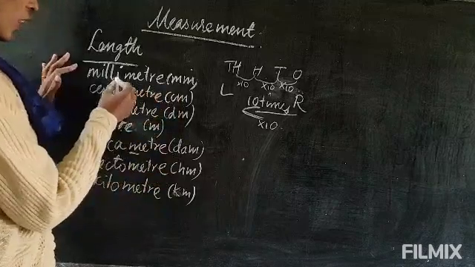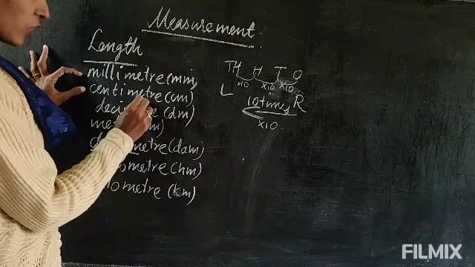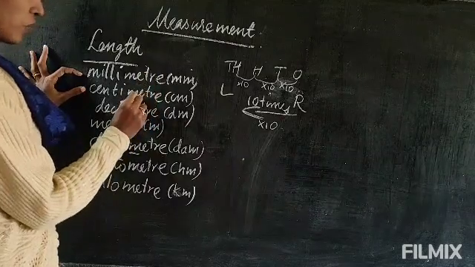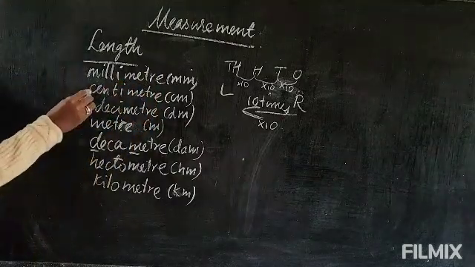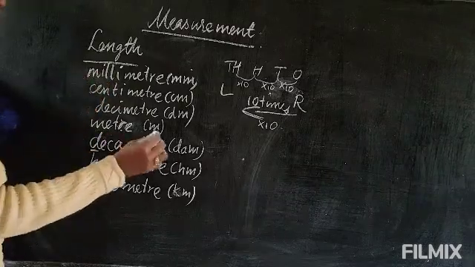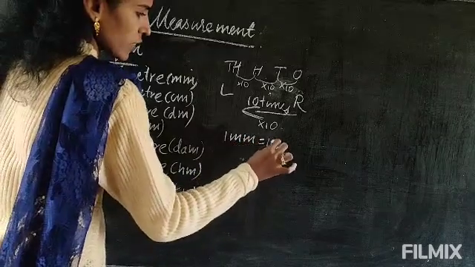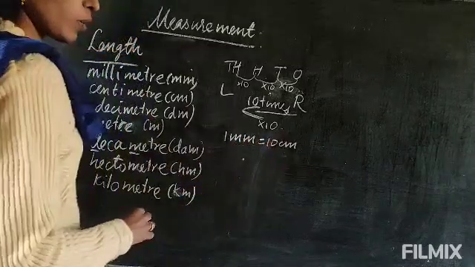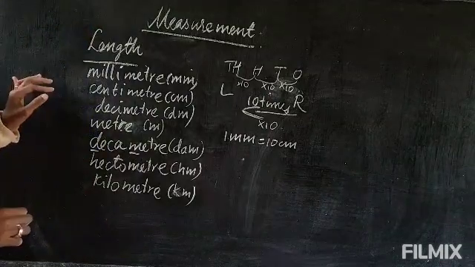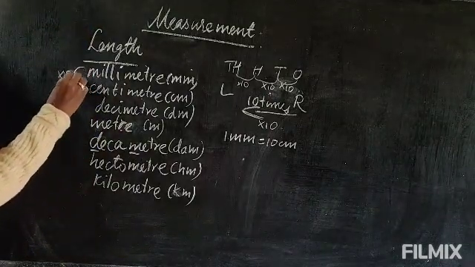Here, millimeter is smaller and centimeter is bigger. Centimeter is 10 times the millimeter. That means 1 centimeter equals 10 millimeter. From here to here it is multiplied by 10.